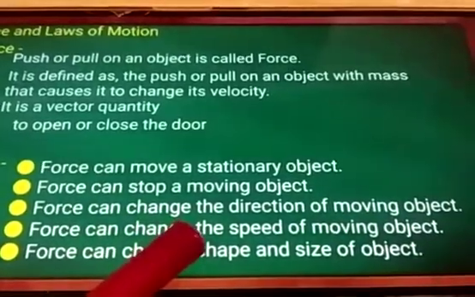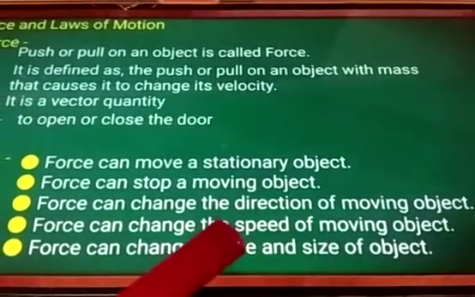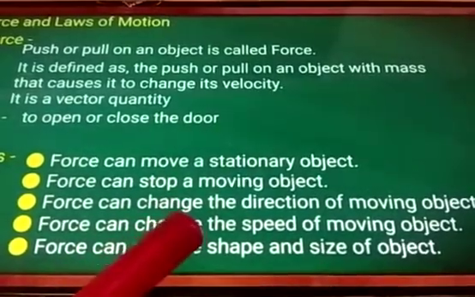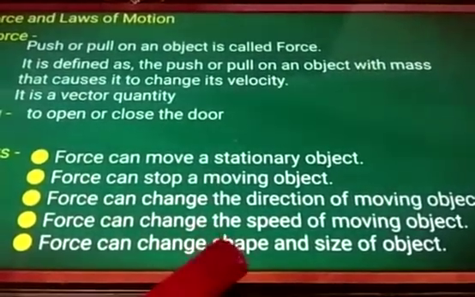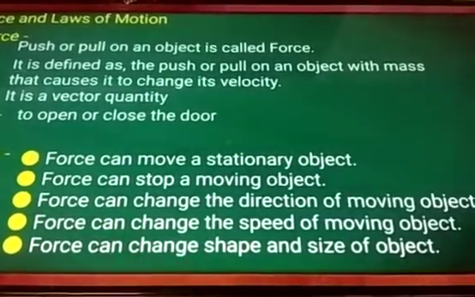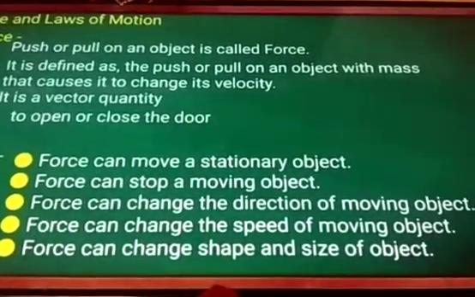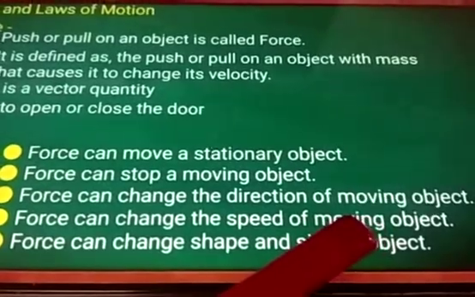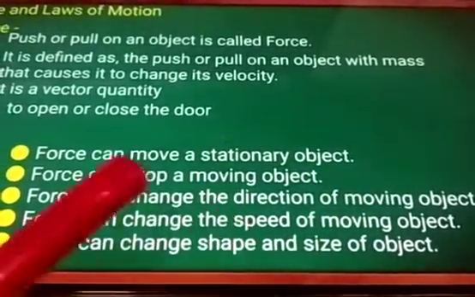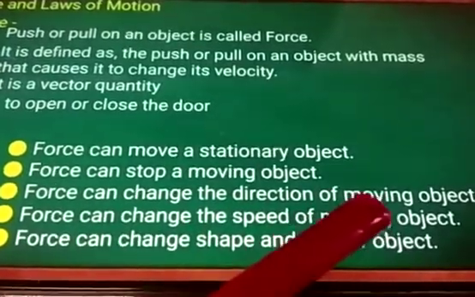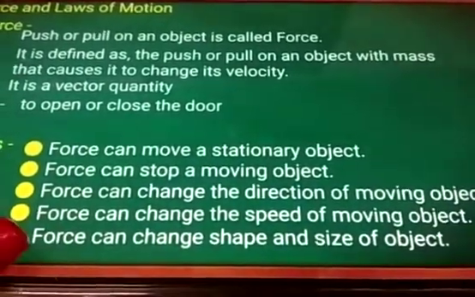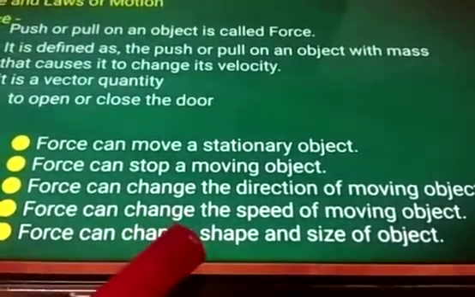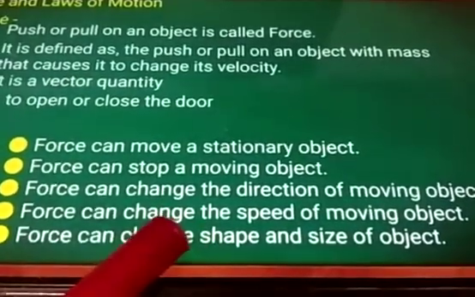Then force can change the direction of a moving object. Now the same ball you have given to your friend, you gave in one direction. Then your friend throws the ball to another friend, not to you. You are in one place, and your friend passes the ball to someone else. In football you pass the ball to make a goal. Similarly here, the friend has changed the direction of the ball, from one to another. So force can change the direction of a moving object. Clear? Then force can change the speed of a moving object. Speed also can be changed. The same football you now pass to your friend very quickly.